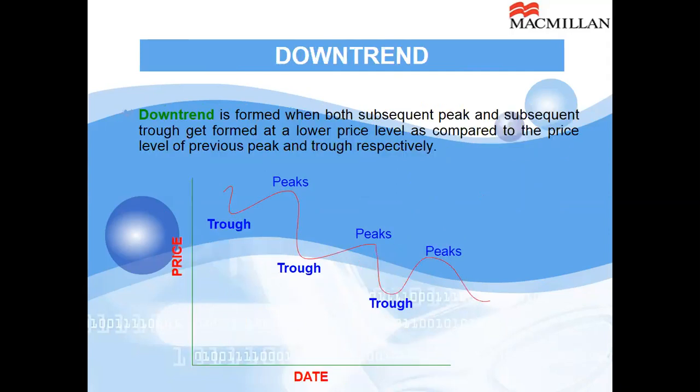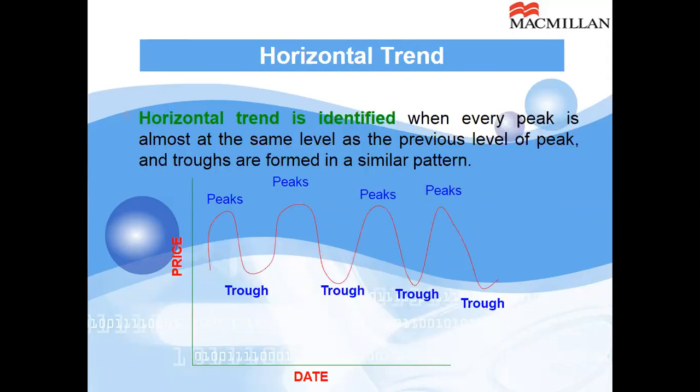Downtrend is formed when both subsequent peak and subsequent trough get formed at a lower price level as compared to the price level of previous peak and trough respectively. You can see the downtrend. And this is the horizontal. Every peak and trough is almost at the same horizontal level. Indifferent move of the market. Market might move on either side. It is also called a range bound market.